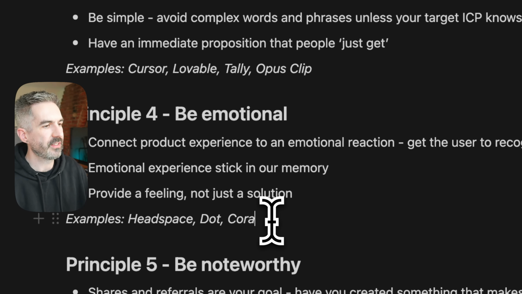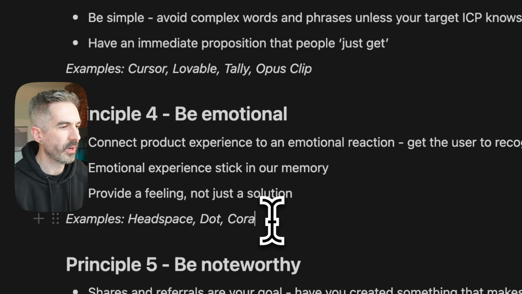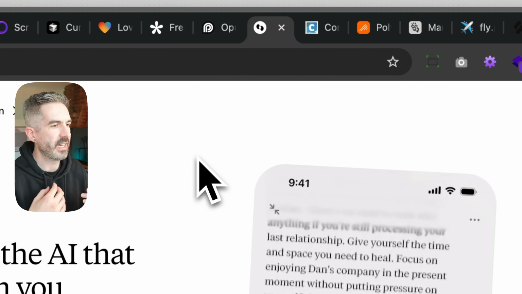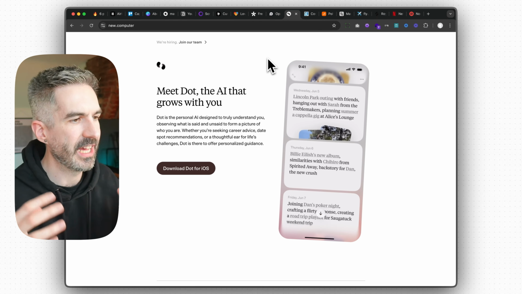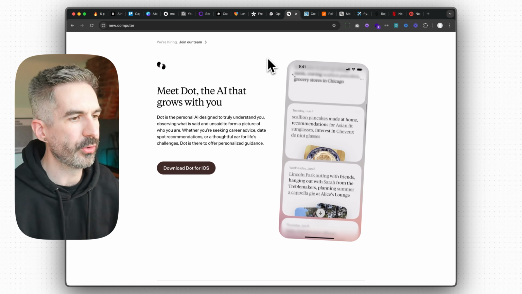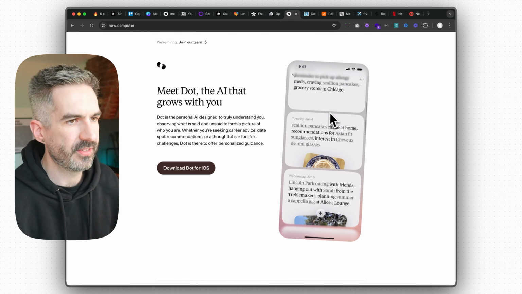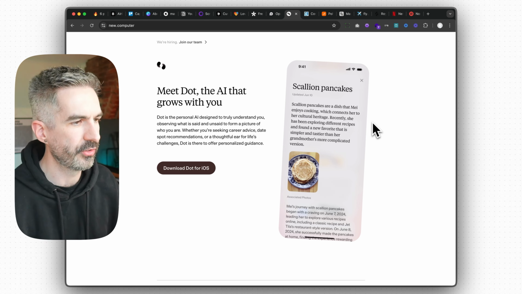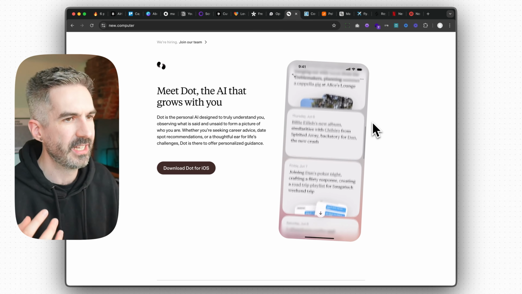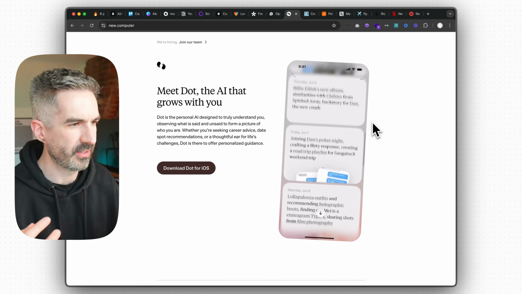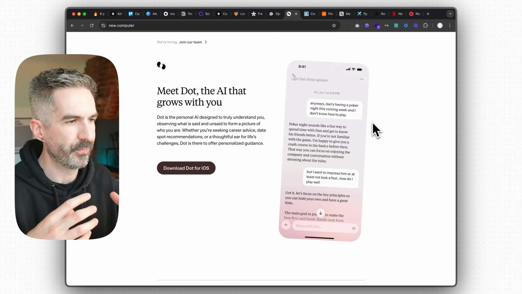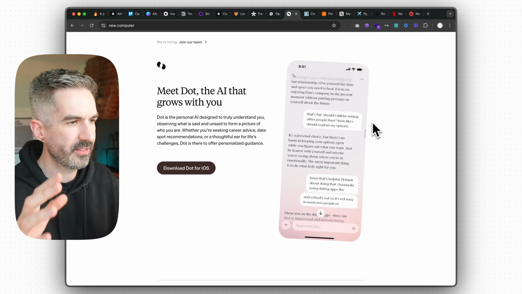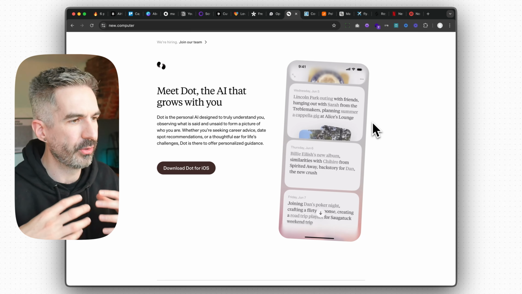Some other examples that do this really, really well. One is an app called Dot. This is an AI journaling app that grows with you. And as you can see from the design here, a lot of the way that you can do this kind of emotional feeling app design is in the way that it looks and feels, and in the way that those interactions animate and move. And so this is supposed to be an AI journal that grows with you.